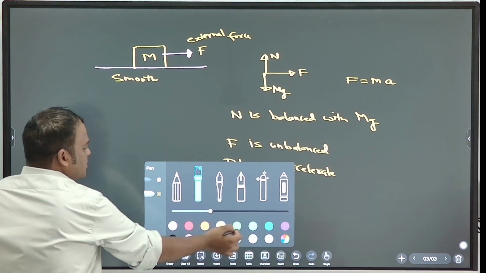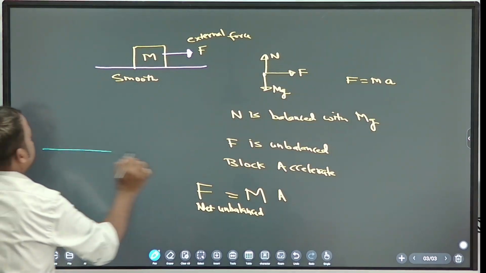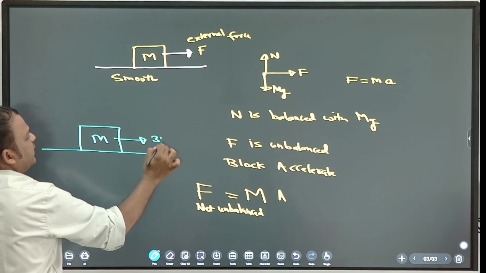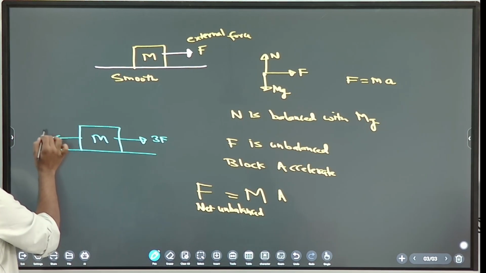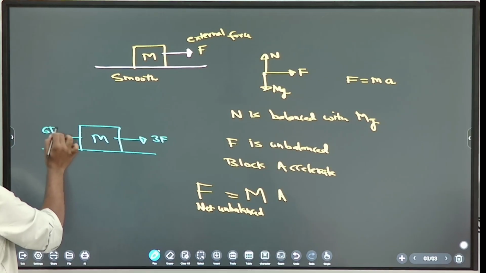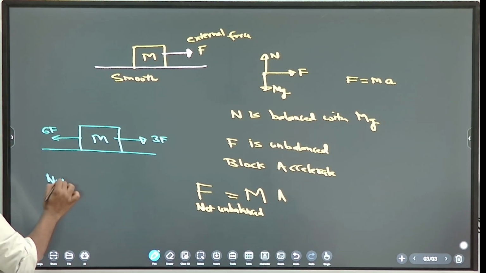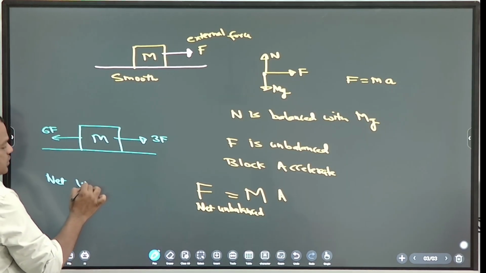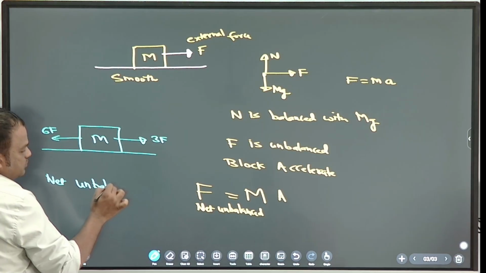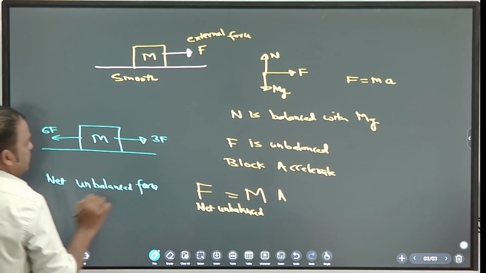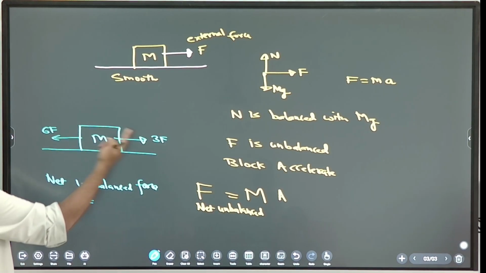What if two forces are there? Suppose this is the block, right side force is 3F, left side force is 6F. Now how will you solve? What is a net unbalanced force? Left side 6F, right side 3F.